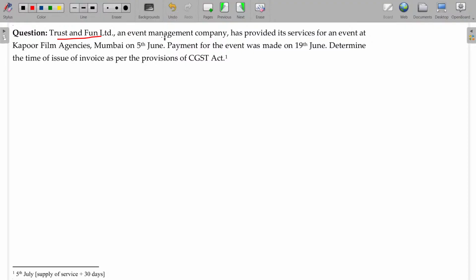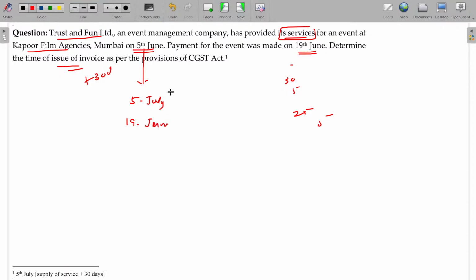Trust and Fund Limited, an event management company, has provided its services for an event at Kapoor Film Agencies, Mumbai, on 5th June. Payment for the event was made on 19th June. Determine the time of issue of invoice. In case of taxable supply of service, from the date of provision of service, within 30 days you can issue. June has 30 days, 5 days are over, so 25 days are there. For 30 days, another 5. So 5th July will be the date of issue of invoice, the amount having been received on 19th June. Anyhow, what is the due date for issue of the tax invoice? 5th July.